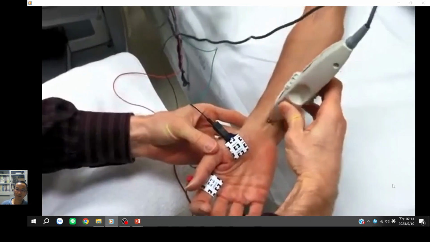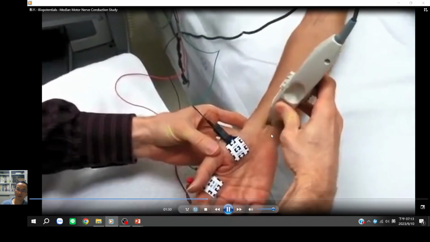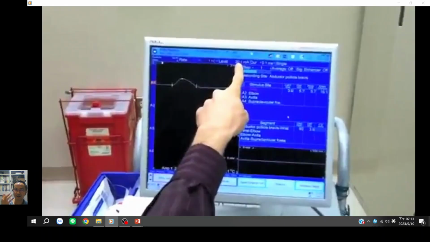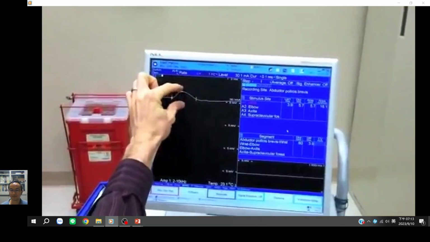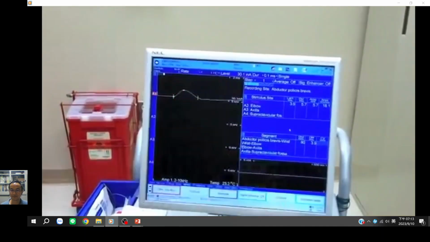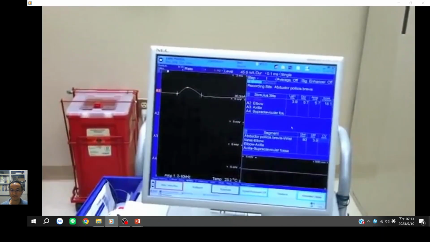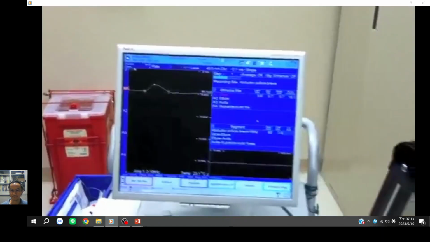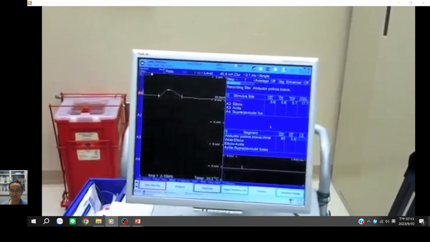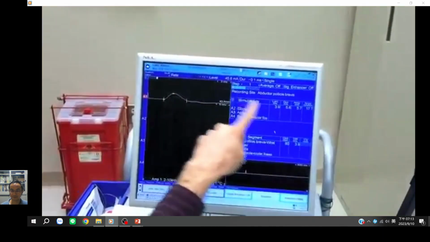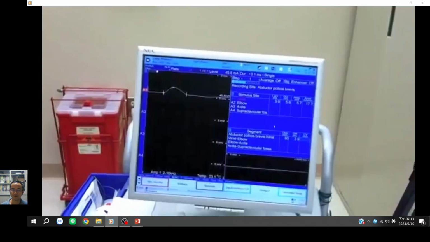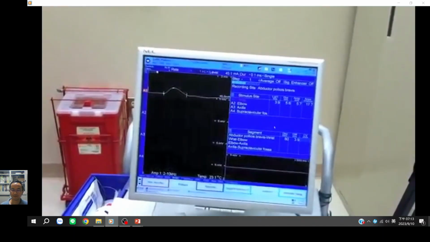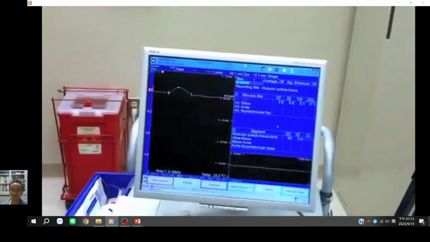So you see, after the stimulation is given, his fingers twitch. At 30, we see our amplitude here. Our amplitude corresponds with the height of the peak here. We're going to turn that up to about 45, and then hit it again and see if we can get a higher amplitude. And it didn't move. We were at 5.7, and we stayed at 5.7. So that's probably as high as we're going to get with Patty. So we can even turn that down a little bit, go back to somewhere in between.